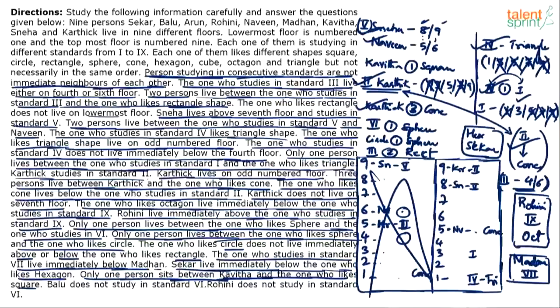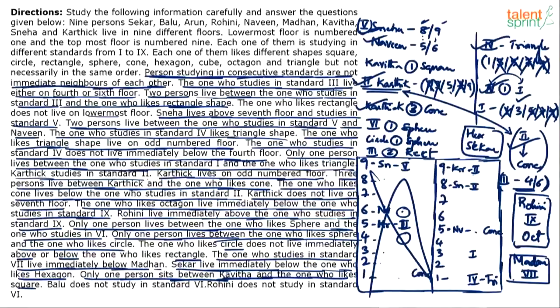Any point that I have not noted here pictorially? I think all the points are done, right? Pictorial representation is done. So Sneha is in 5th class. This is fixed, and on the 8th floor. Naveen is on the 5th floor. Naveen's class is not known to us. Karthik is in 2nd standard and on the 9th floor. Sneha and Naveen are on the 8th floor and 5th floor. So much confusion with the two types of numbers here.